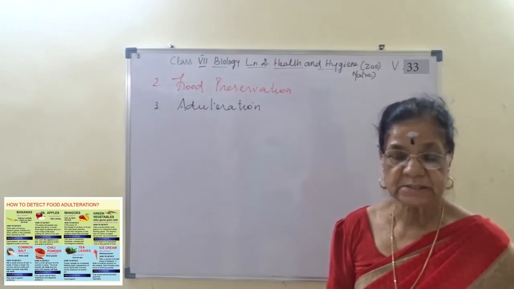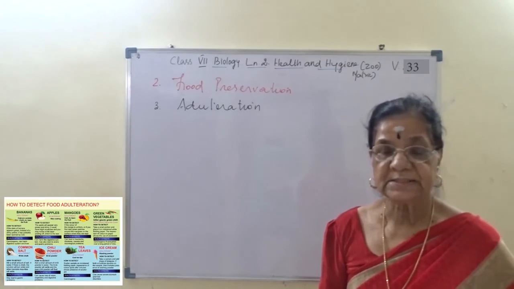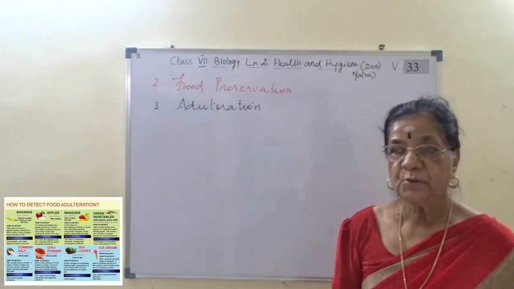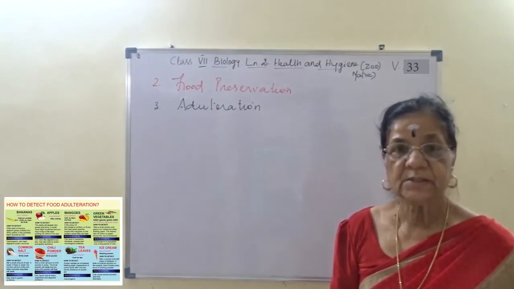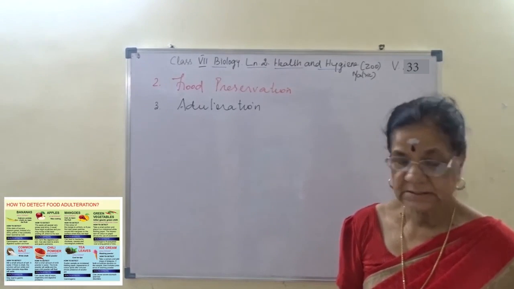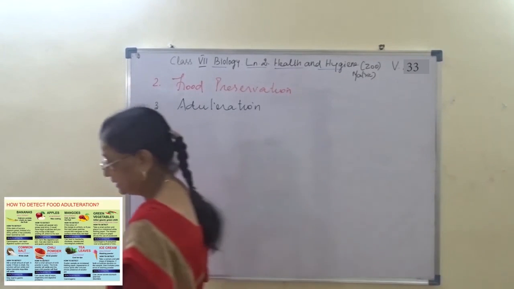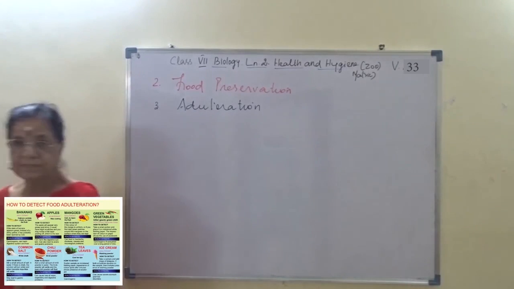The surprise check should be made by the concerned authorities at the food manufacturing unit. It is important that offenders are detected and punished. This is for the adulteration. I hope you are following this.